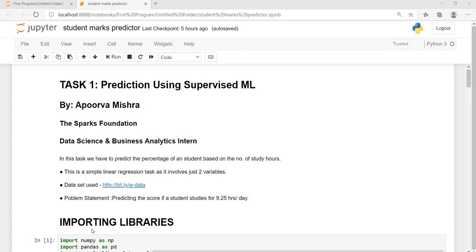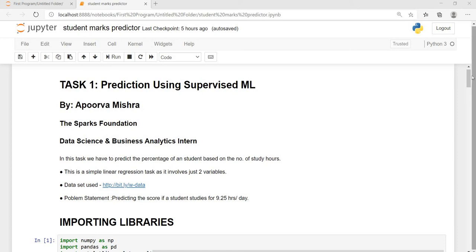I have completed my task 1 given by them, which was prediction using supervised machine learning. In this task, we have to predict the percentage of a student based on the number of study hours. This is a simple linear regression task as it involves just 2 variables. We also have multiple regression models where multiple independent variables are used to calculate one dependent variable.